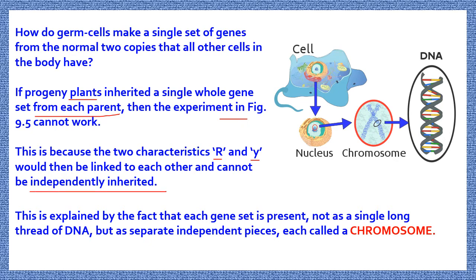This is explained by the fact that each gene set is present not as a single long thread of DNA, but as separate independent pieces, and those pieces are called chromosomes. So now it is clear that chromosomes are transferred from parent to child for a particular characteristic.